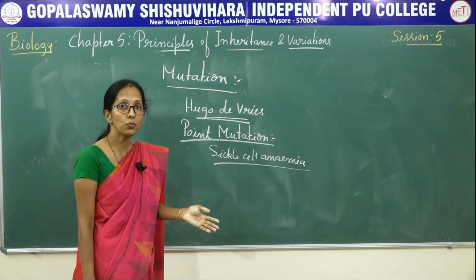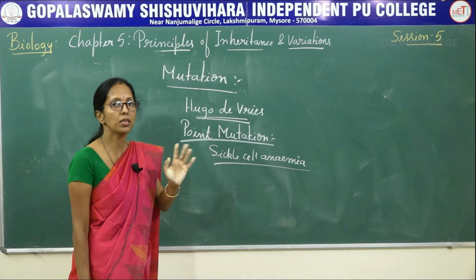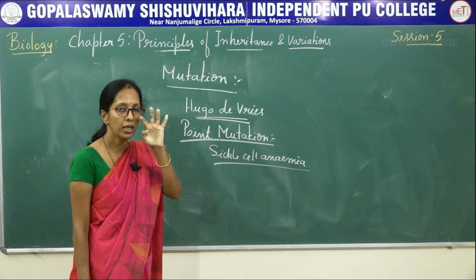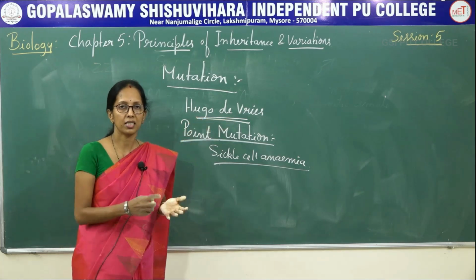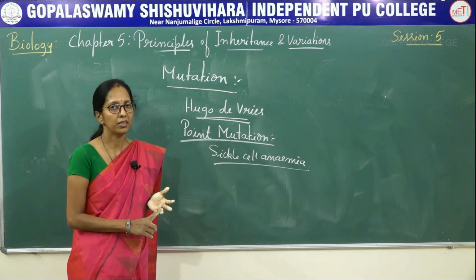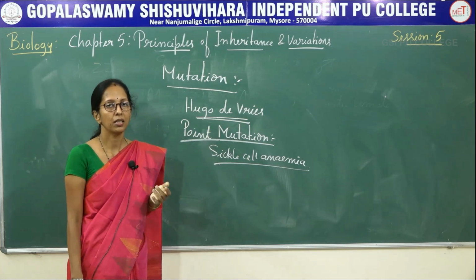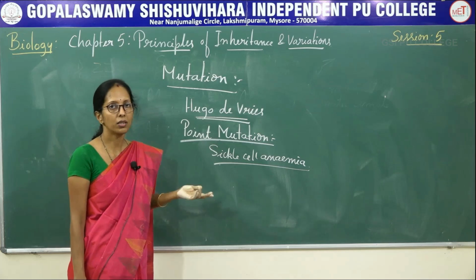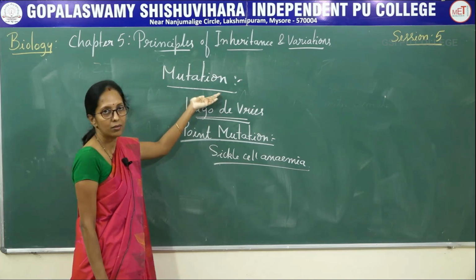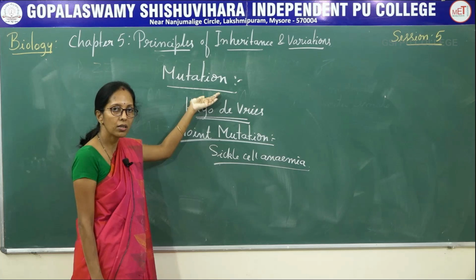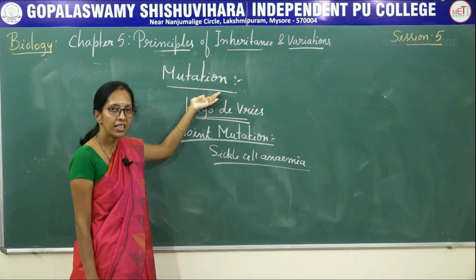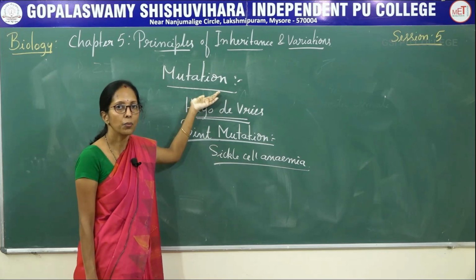The substances which cause mutation are said to be mutagens. X-rays, ionizing radiation and gamma radiation are the best examples of mutagens. Mutagens are agents that cause mutation.